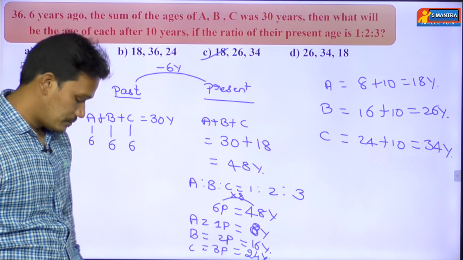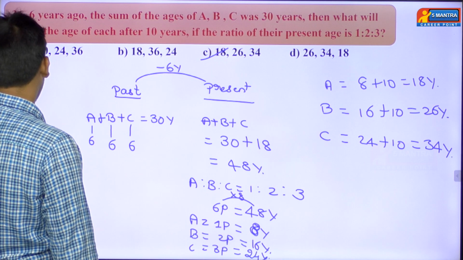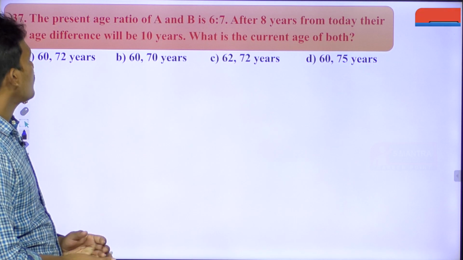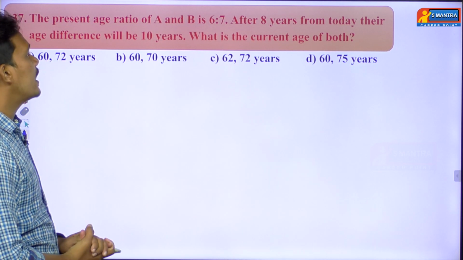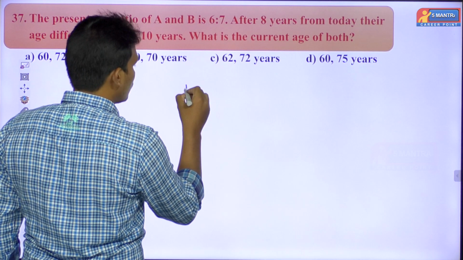Okay. Next we'll go with question number 37. First read the question. What's the question he has given? The present age ratio of A and B is 6:7. Yes, here he has given the present age ratio.